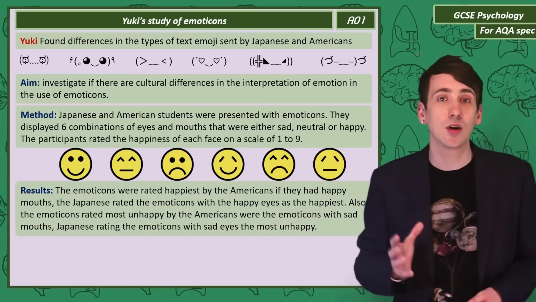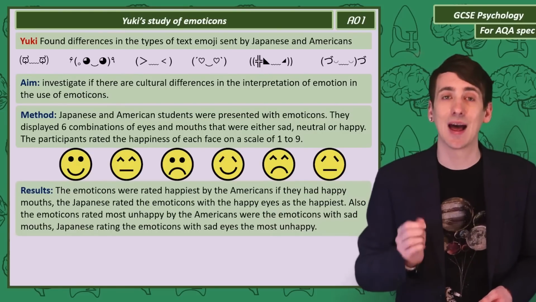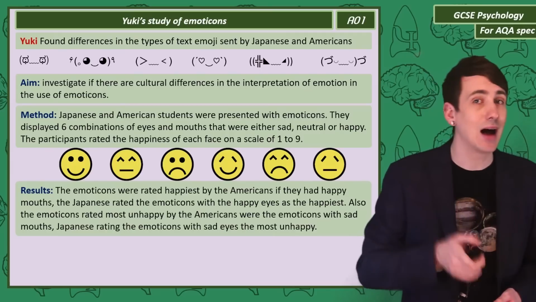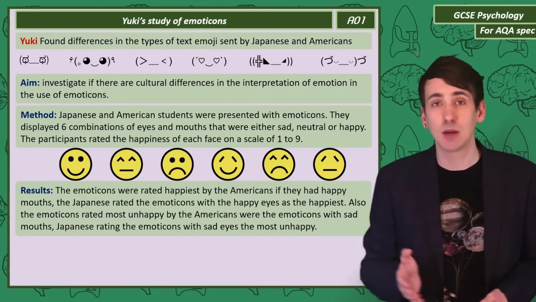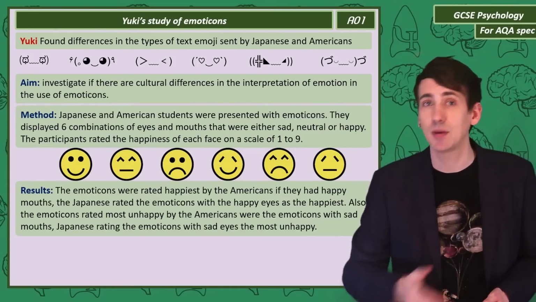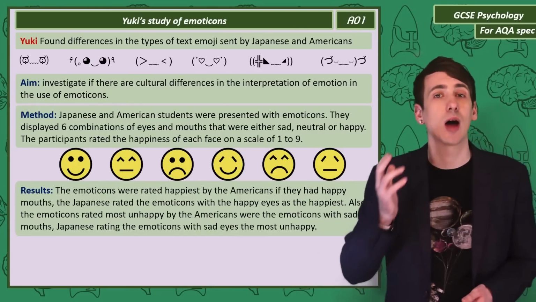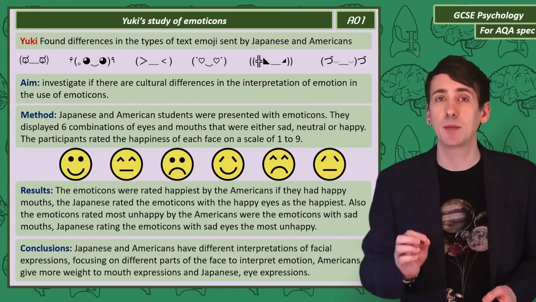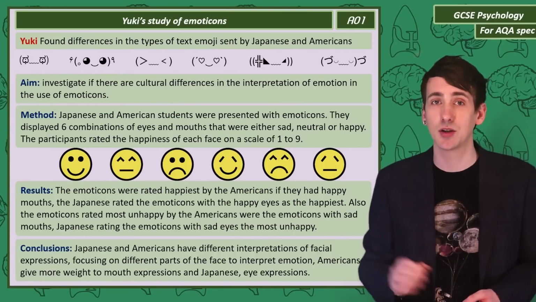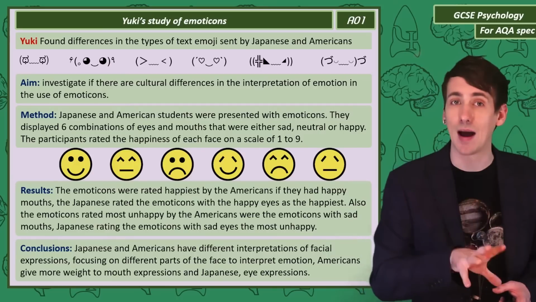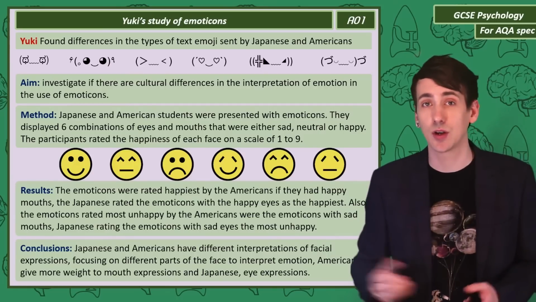Yuki found the Americans rated the emoticons with the happy mouths as the happiest, but the Japanese rated the emoticons with the happy eyes as the happiest. The same was found with sadness, the Americans rating the emoticons with the sad mouths as most unhappy, and the Japanese rating the ones with the sad eyes as the saddest. So from these results, Yuki concluded Japanese and Americans have different interpretations of the same facial expressions, with Americans focusing more on the mouths and Japanese the eyes when interpreting emotion.